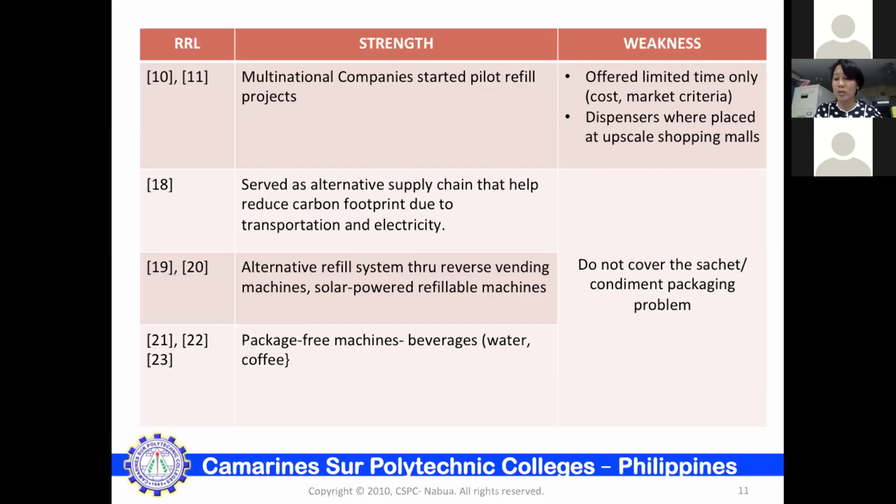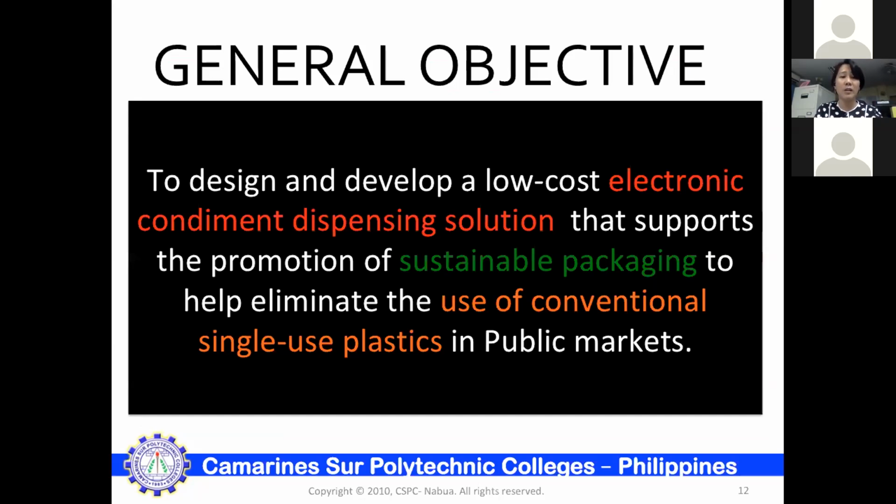And our technology approach to this challenge is to design a low-cost electronic condiment dispensing solution that supports the promotion of sustainable packaging to help eliminate the use of conventional single-use plastics, particularly in public markets where we can see sari-sari stores.